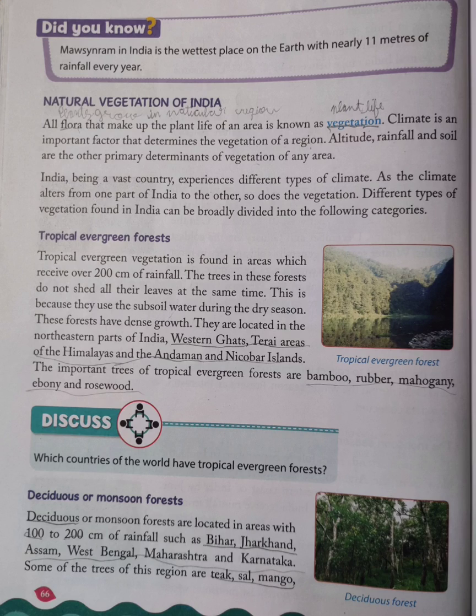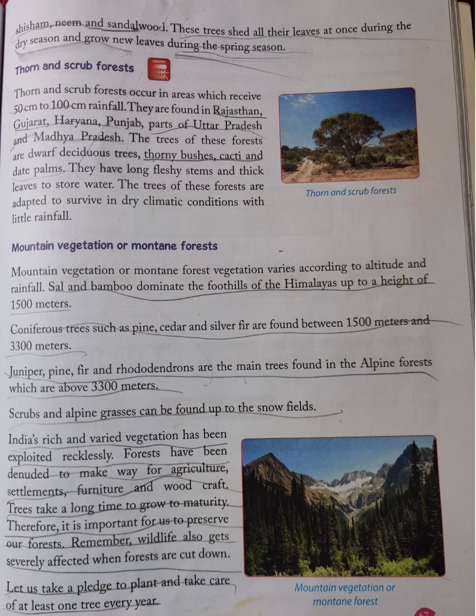Next is deciduous or monsoon forests. Deciduous or monsoon forests are located in areas with 100 to 200 cm of rainfall, such as Bihar, Jharkhand, Assam, West Bengal, Maharashtra and Karnataka. Some of the trees of this region are teak, sal, mango, shisham, neem and sandalwood. Please children make a note, this is important. These trees shed all their leaves at once during the dry season and grow new leaves during the spring season.